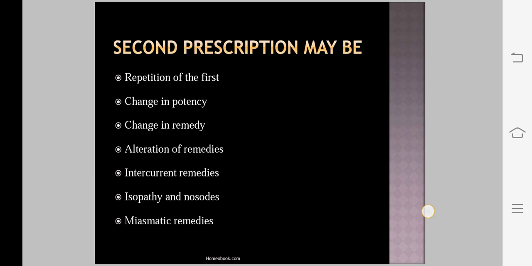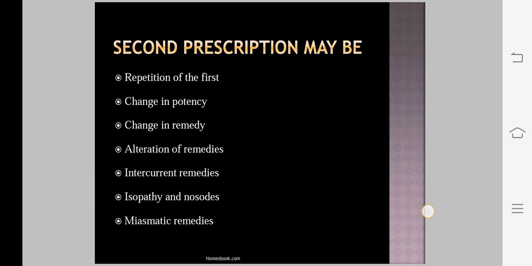That is, when you have to give the antidote: when the case comes to a standstill, and along with this, a lot of new symptoms appear after the first prescription, not belonging to the pathogenesis of the medicine, not even to the old symptom. In those cases, you have to give the antidote as a second prescription.